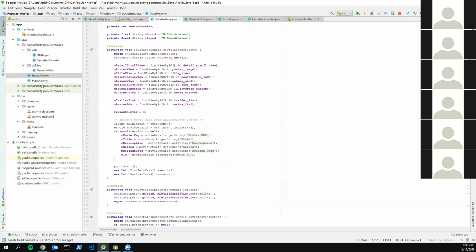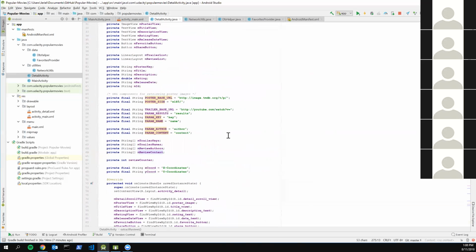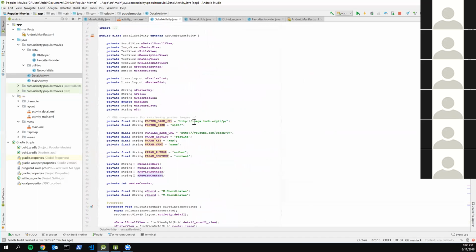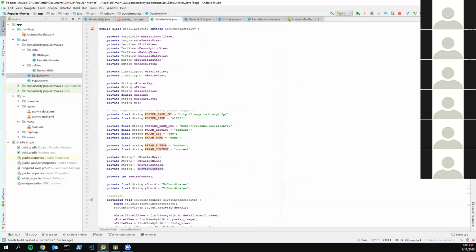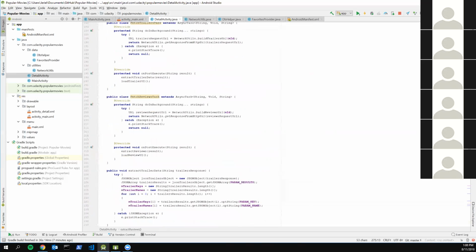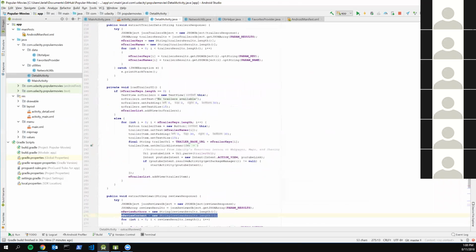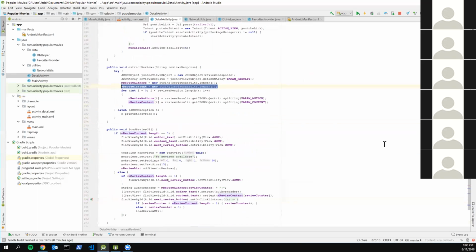So I just had a list of all the different things from the JSON query, and from there you can plug it into the user interface for the application.